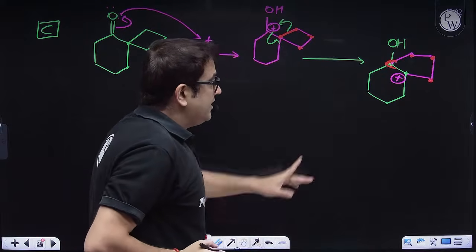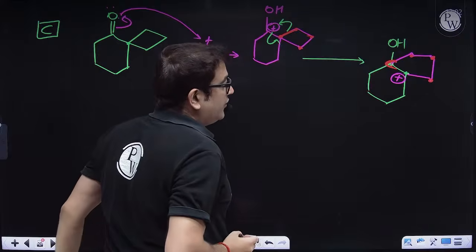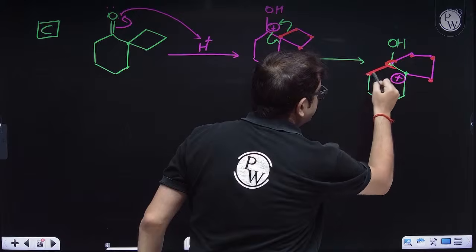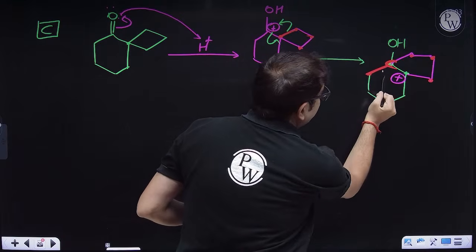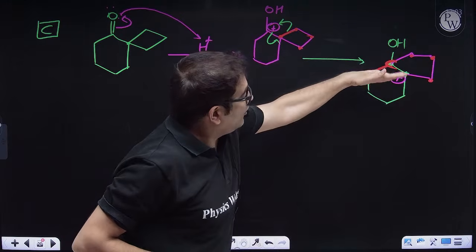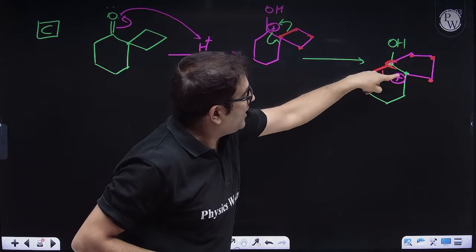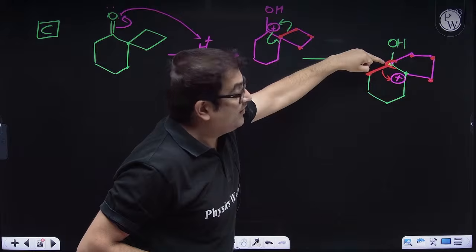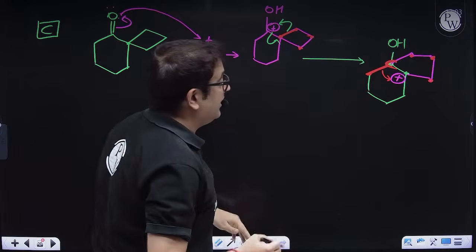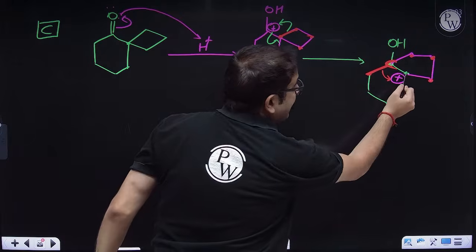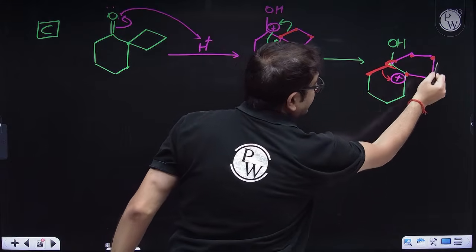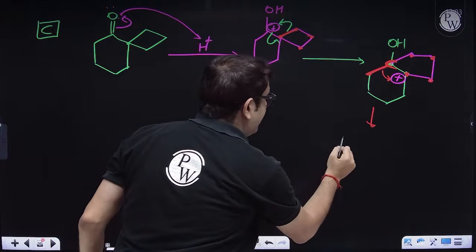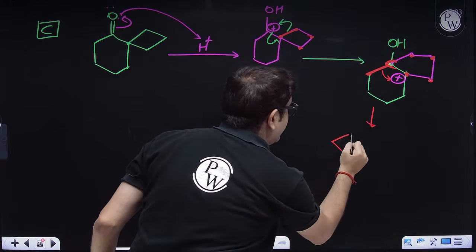So, sir, if you need a positive charge over here, what can you do? I can break this bond and bring that sigma cloud over here. So it will make a 5 carbon chain. That will also be a 5 carbon chain, but this carbon will attain a positivity. So ultimately I'll be having two 5-membered rings. Let me make it for you. So this is one 5-membered ring.